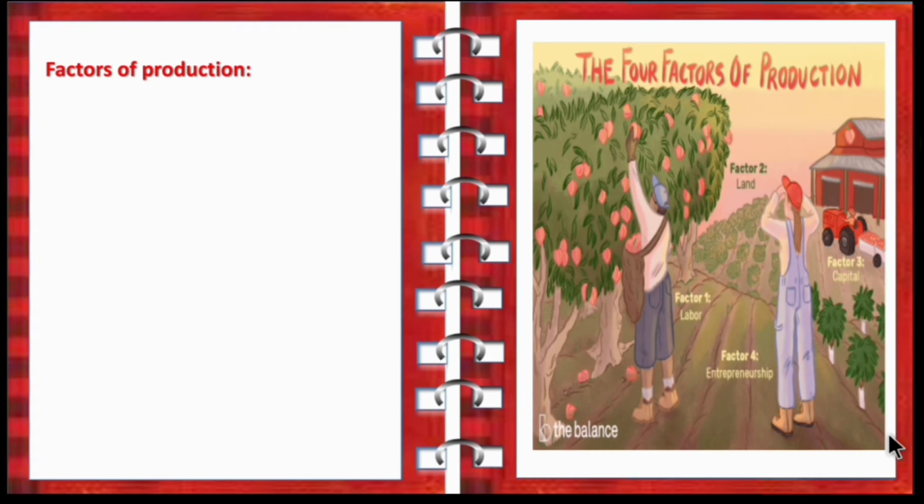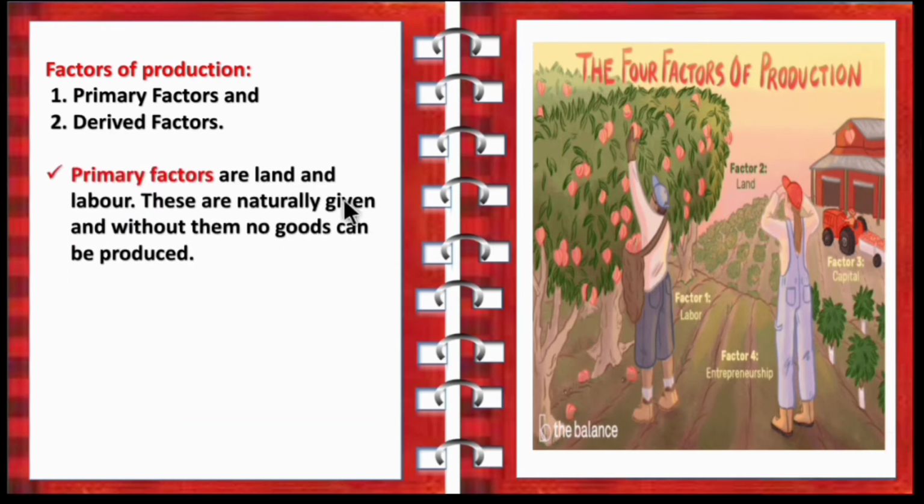So next, move on to the factors of production. So the factors may be classified under primary factors and derived factors. So what are primary factors? Primary factors are land and labor. These are naturally given and without them no goods can be produced. So primary factors are land and labor, they are naturally gifted. Without them nothing can be produced.